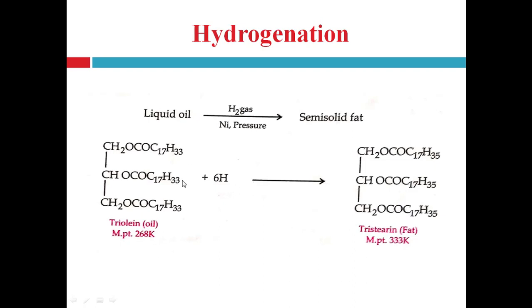Since 3 ester chains are present, a total of 6 hydrogens are added, converting them into C17H35 chains. That is known as tristearin, which is a fat, the glyceryl ester of stearic acid. So this oil is converted into fat, and this process is known as the hardening of oil.